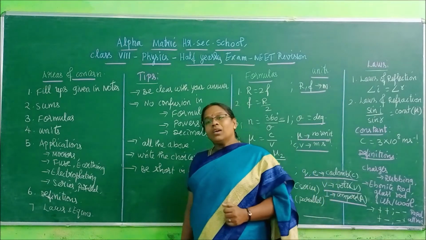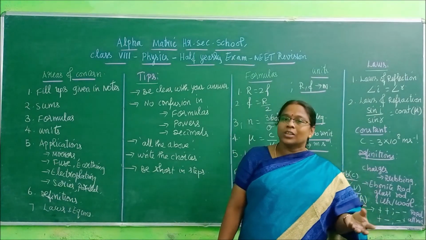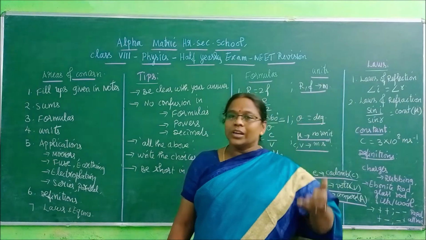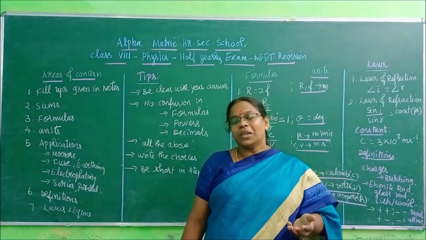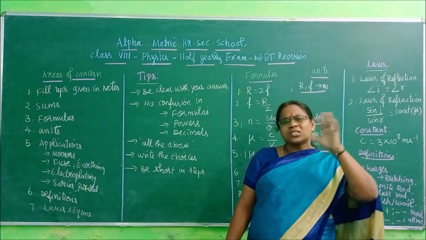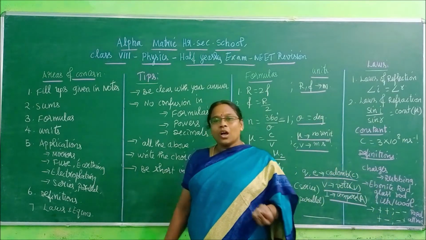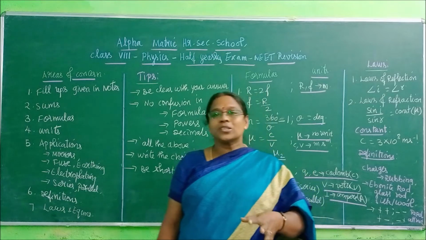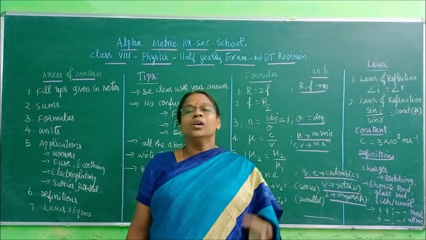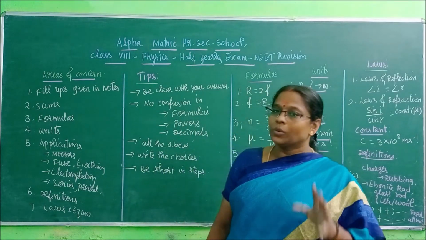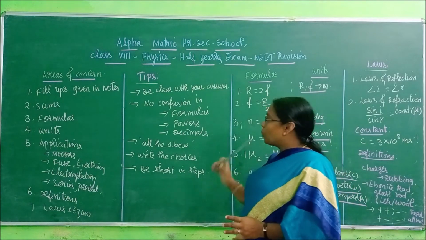Okay, and whatever definitions you have learned for your theory test, around 13 to 14 definitions I have given, you just go through them again. Okay. And next, certain laws are there. Along with that law, some equations will be associated. Those equations you also get around. So that I have discussed over here.